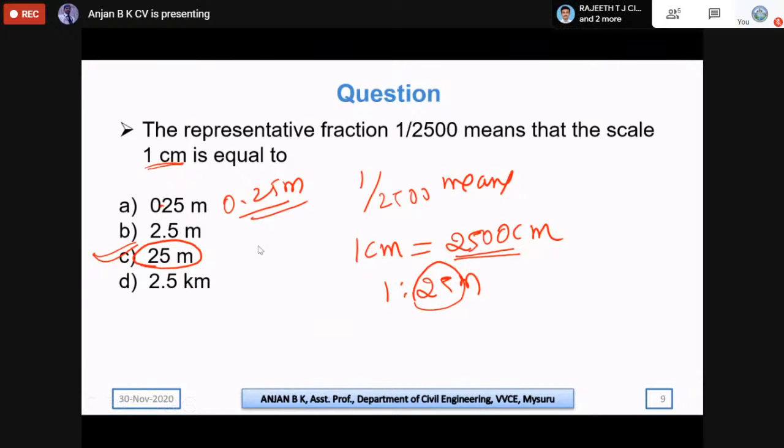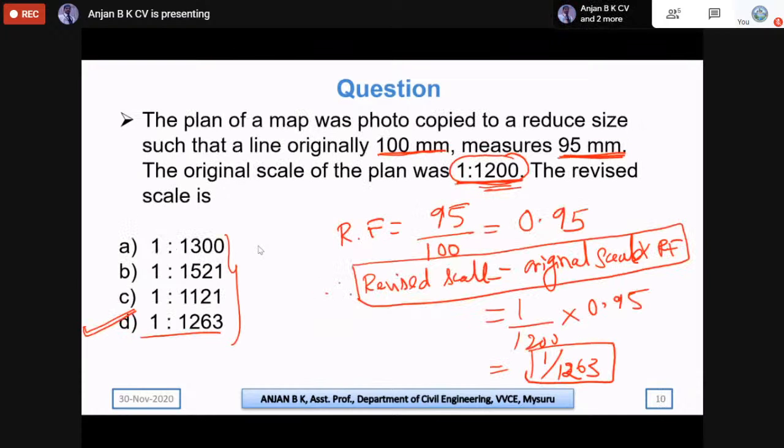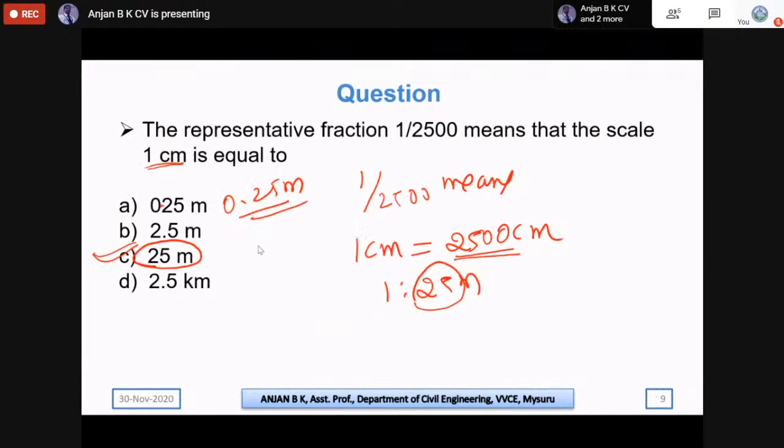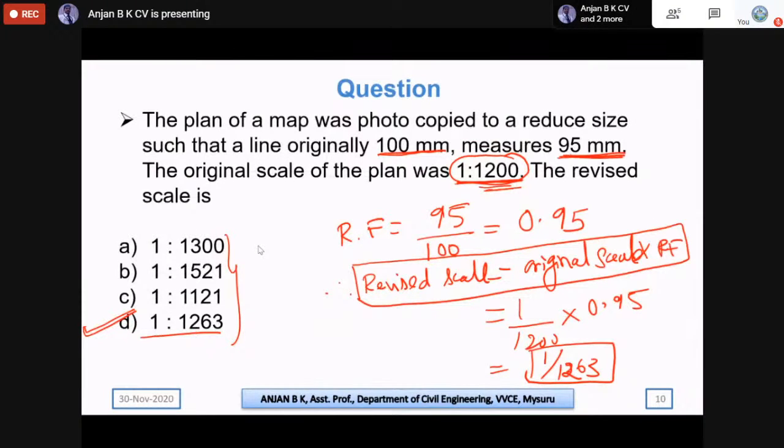Next, in slide number 10, why can't we use the previous formula? Here the concept is that you have one original scale which is already used, which is 1:1200, and using that they plotted a 100 mm line on the map.